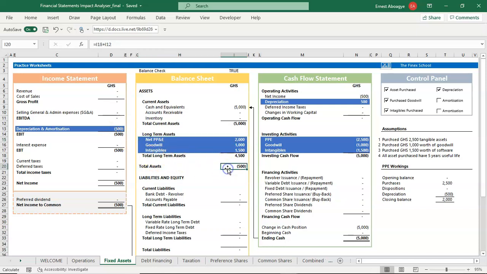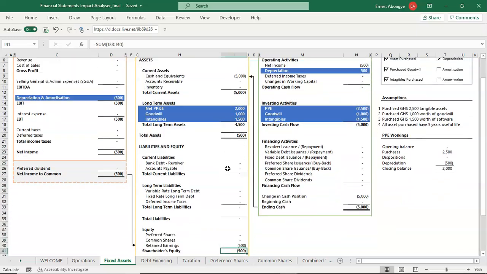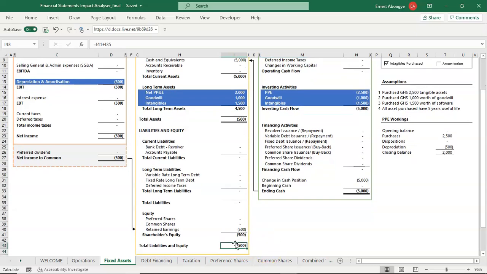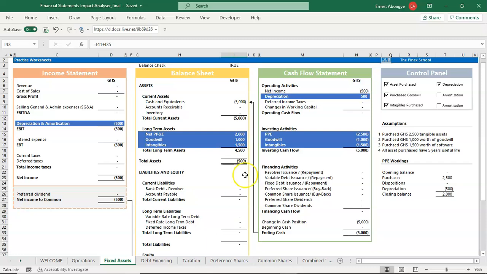At this point it's purely about the linkages, so forget about the fact that the balances are negative and whatnot. We just want to see the movement, and that's why we have it the way we have it.